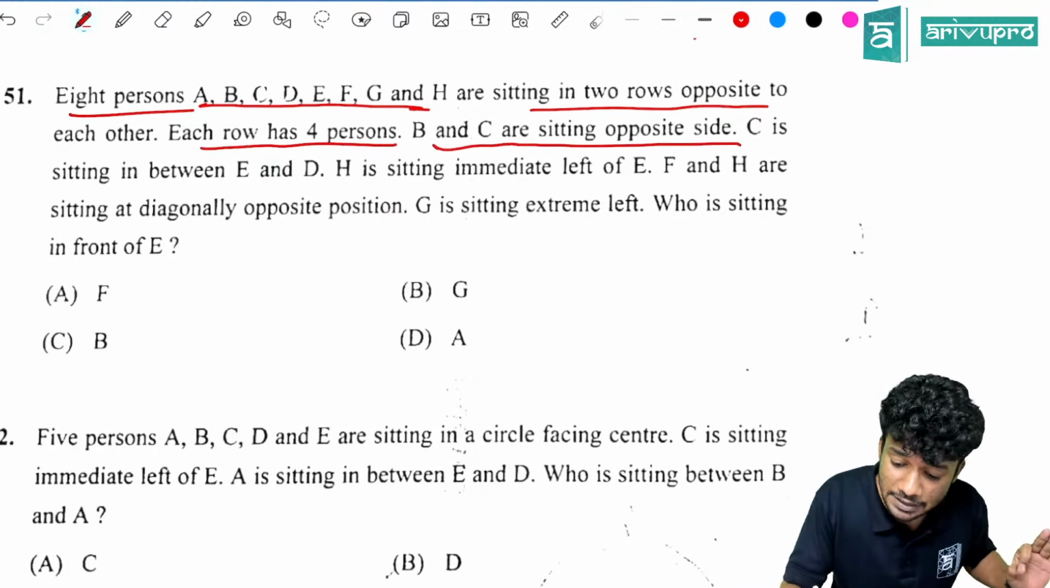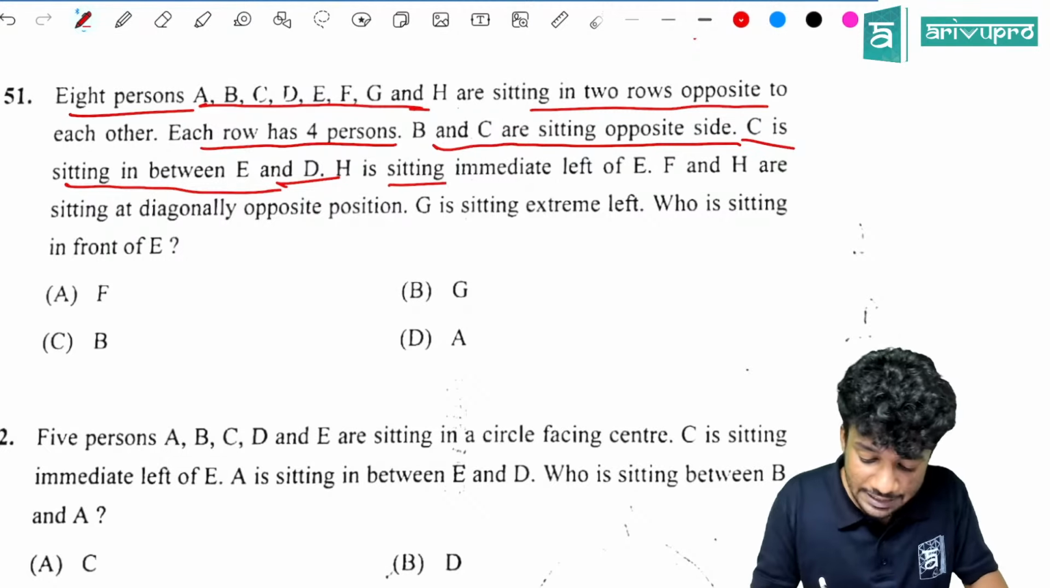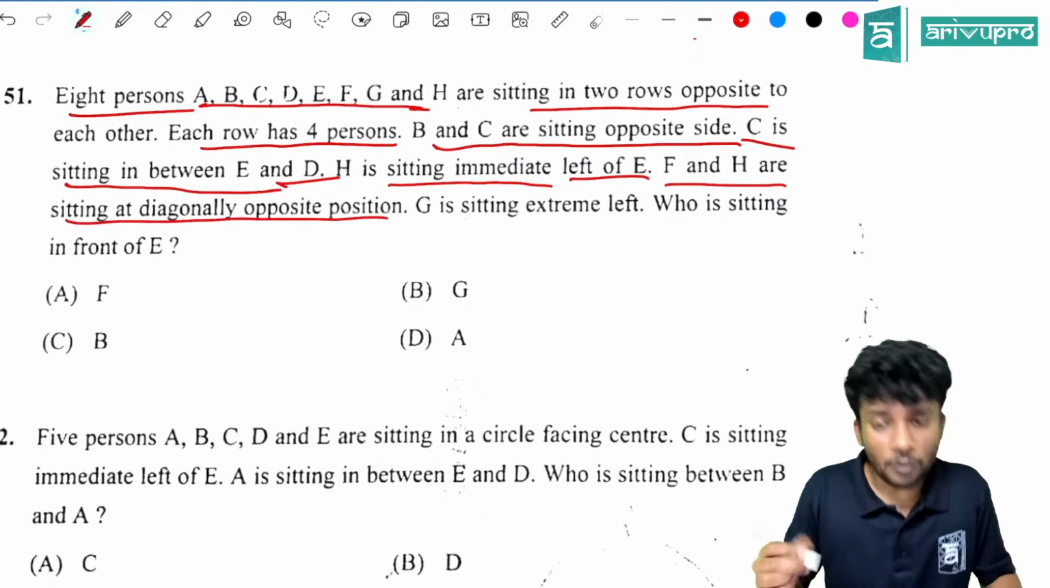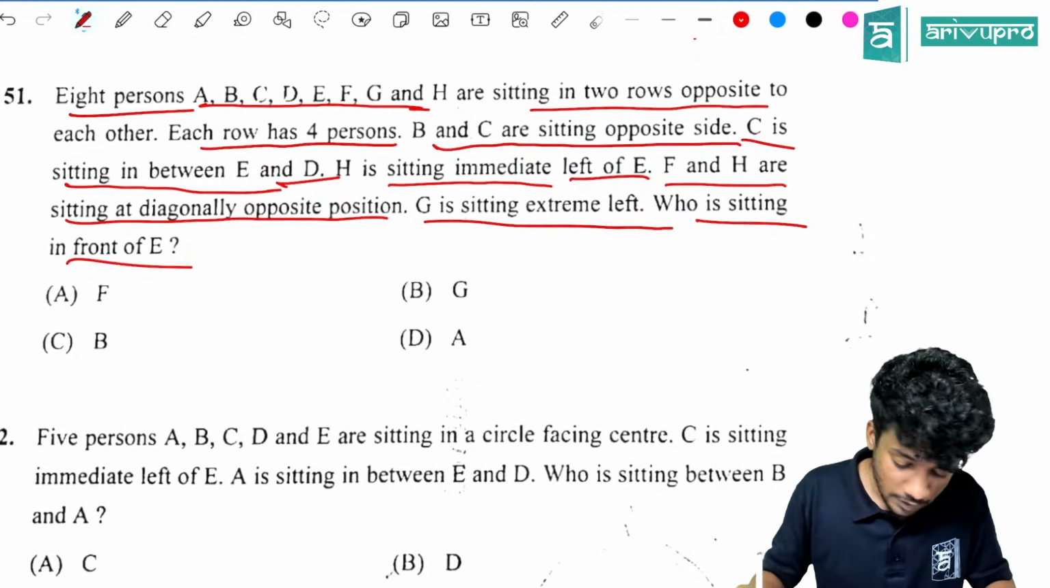B and C are sitting on opposite sides. C is sitting in between E and D. H is sitting immediate left of E. F and H are sitting diagonally opposite. Then G is sitting extreme left. Who is sitting in front of E?